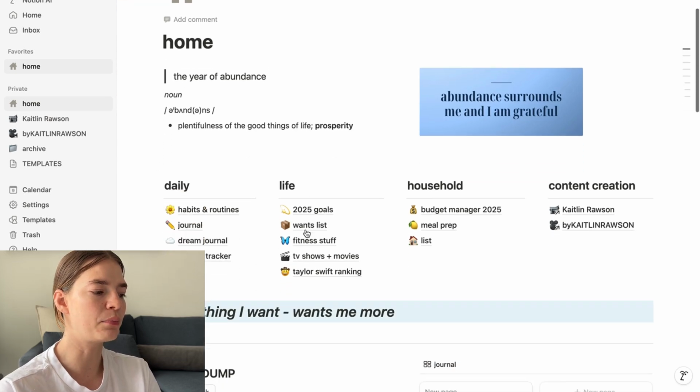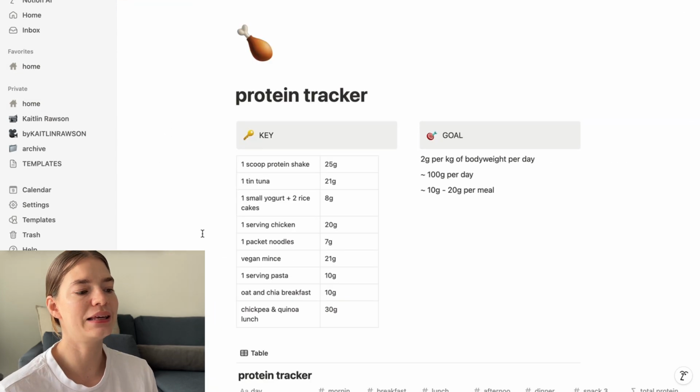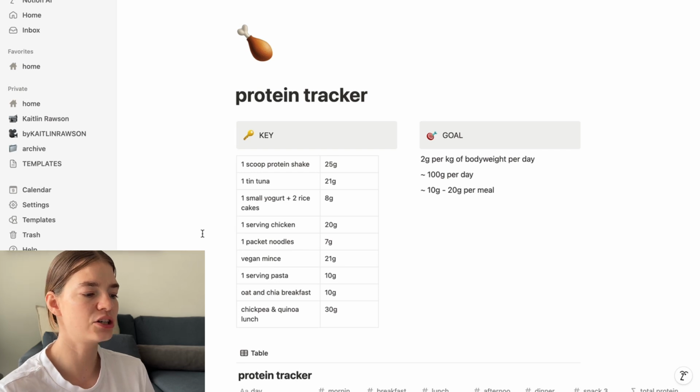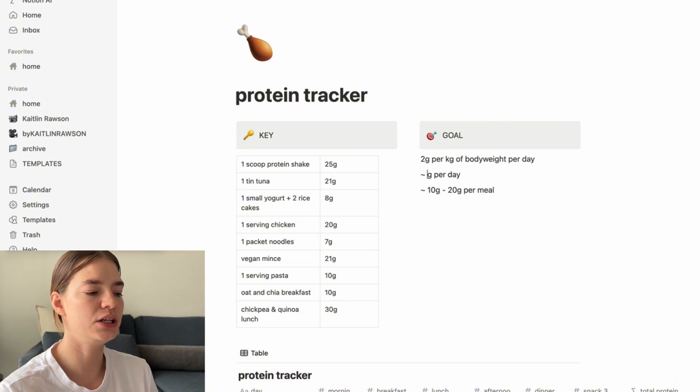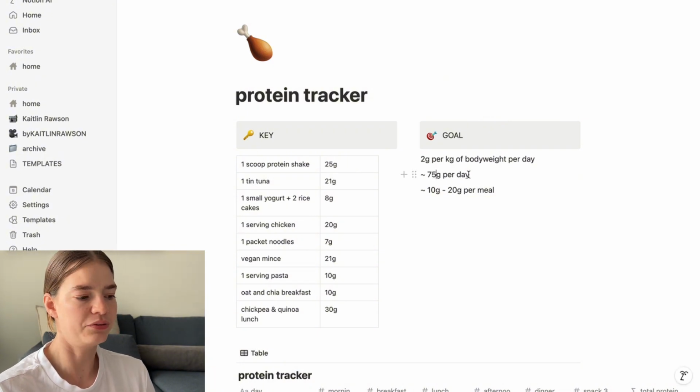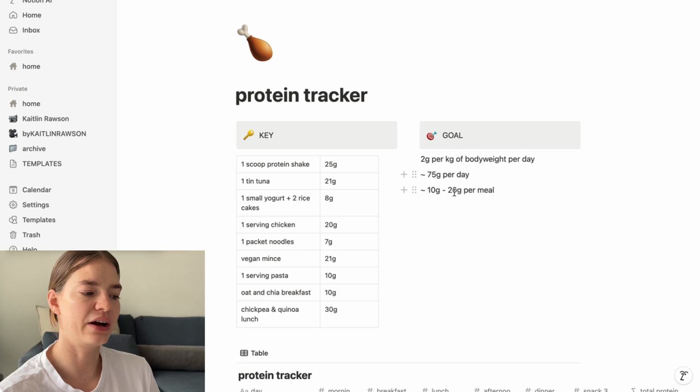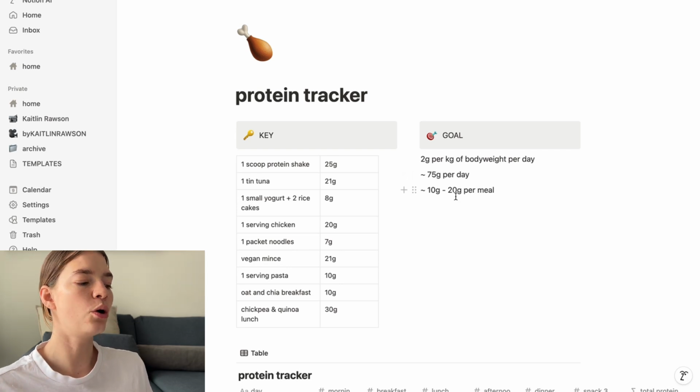And then I've also got my protein tracker here. One of my key goals, I actually need to update this goal because I realized that 100 grams is definitely not sustainable for me long term. 75 grams is going to be the minimum, and if I go over that, that's great.